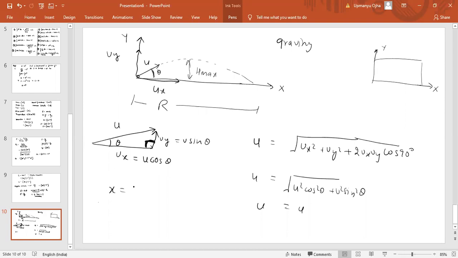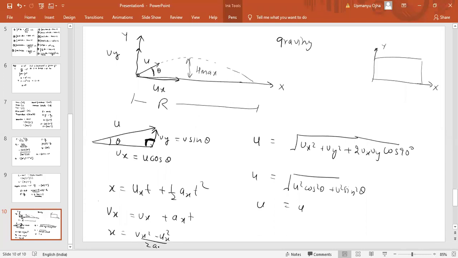x equal to uxt plus half axt whole square. Next, vx equal to ux plus axt. Okay, and the last equation is what? x equal to vx square minus ux square divided by 2 into ax. Okay, that is the equation of motion along the x-axis.